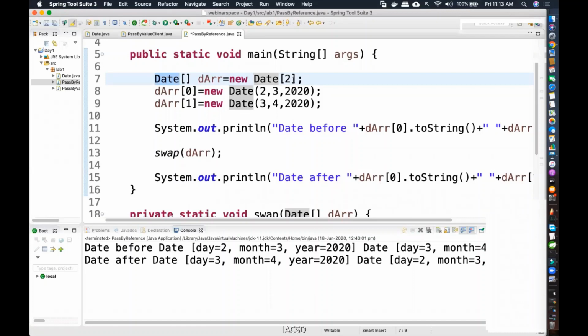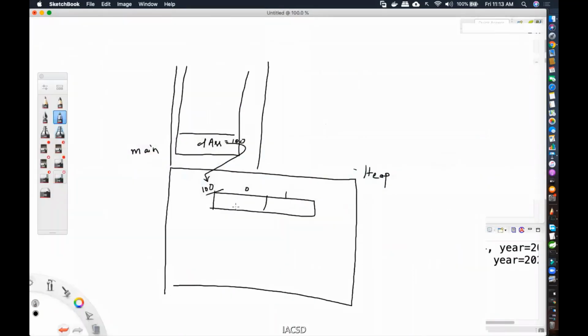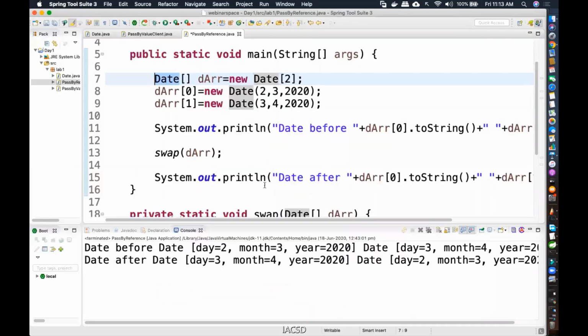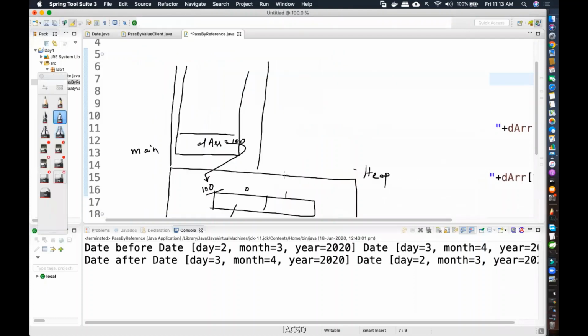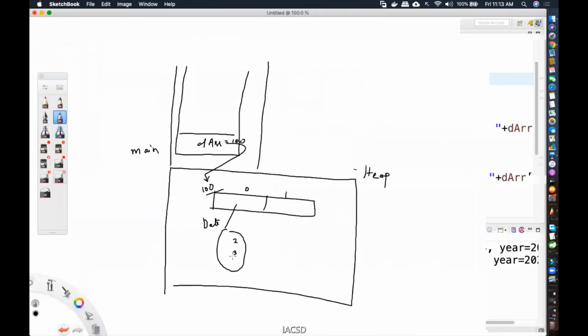I'm creating an array. Okay. So over here, I'm saying this is pointing to an object which is created here, a date object. So the objects are created in heap, right? So what is the day, month? 2/3/2020. So this will become 2/3/2020, day, month, and year. Okay, DMY. And in this case, suppose our address location is 200, where this particular object is being stored. So over here, you will get the value as 200.